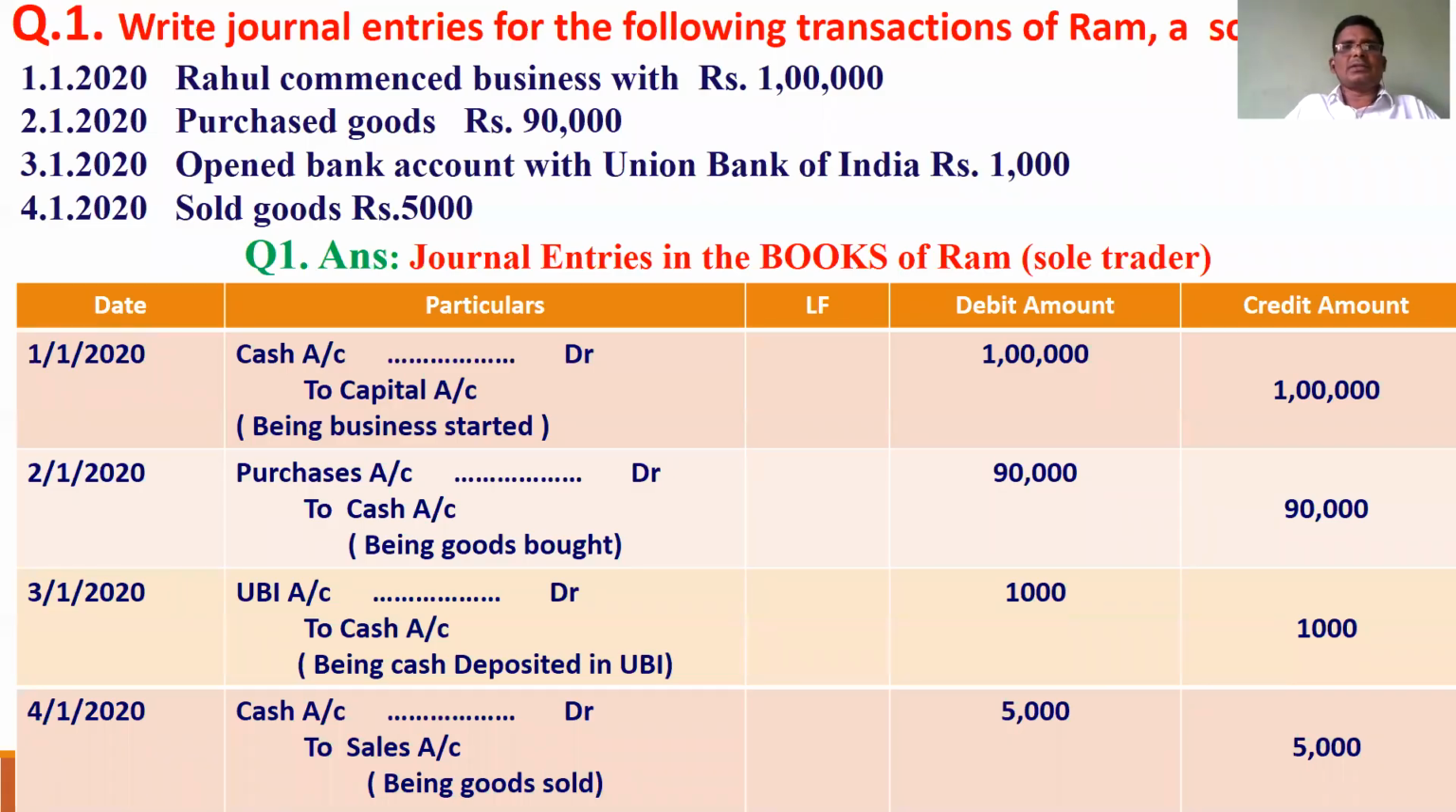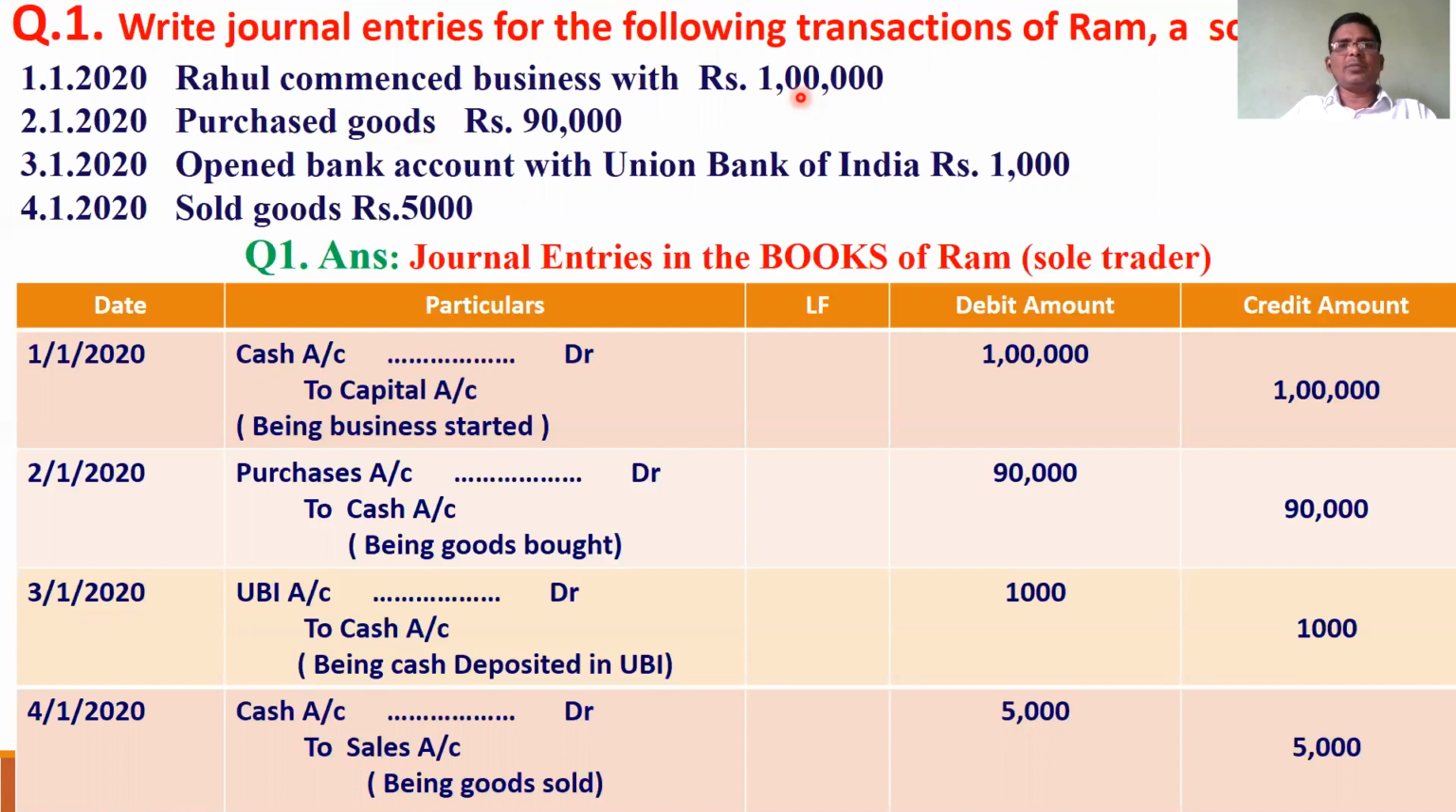Write journal entries for the following transactions of Ram, a sole trader. On 1/1/2020, Rahul commenced business with rupees 1 lakh. Rahul started his business with rupees 1 lakh. Taking the laser pointer: Rahul started business with rupees 1 lakh. So here, this transaction